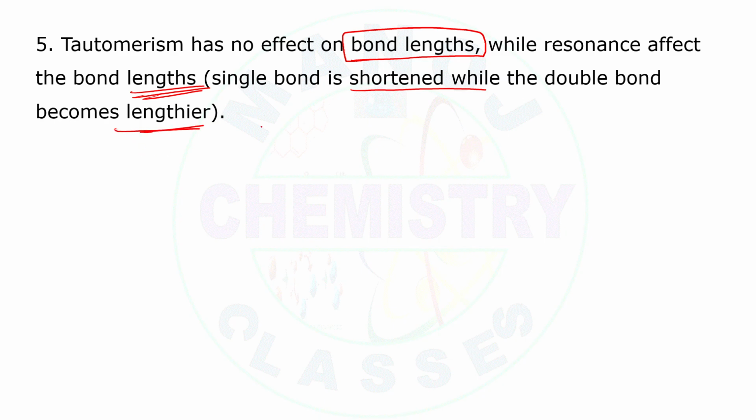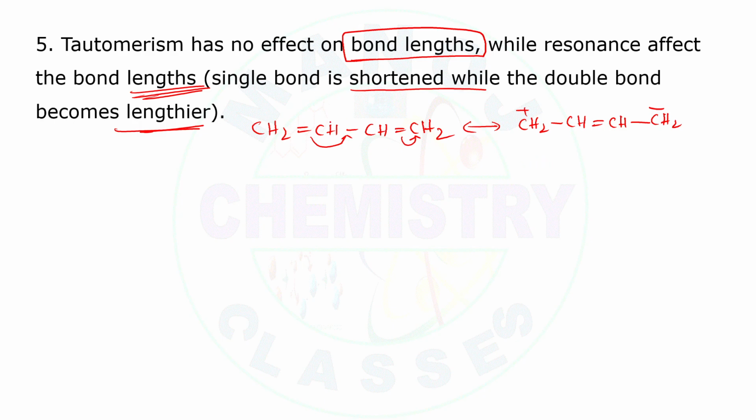For example, if you observe CH2 double bond CH single bond CH double bond CH2, it may undergo resonance like this. Then this one will become CH2 plus, single bond, CH double bond, CH single bond, CH2 minus.